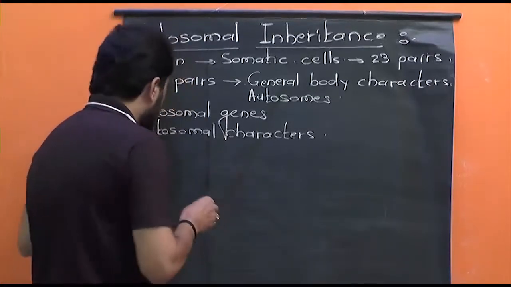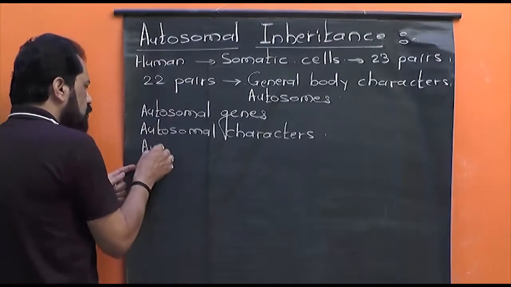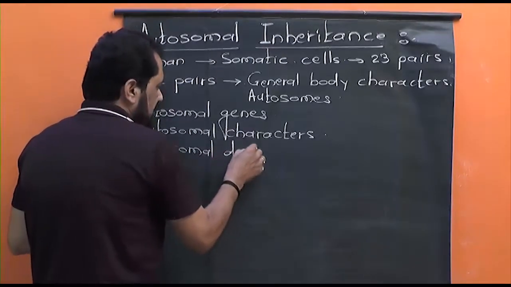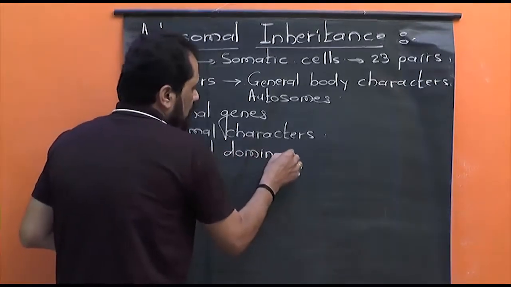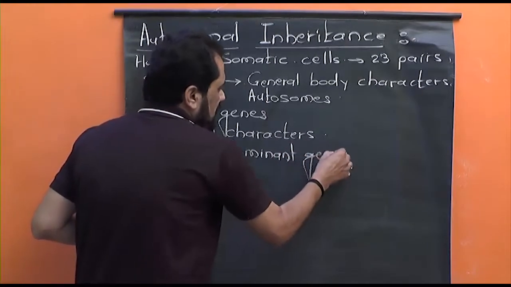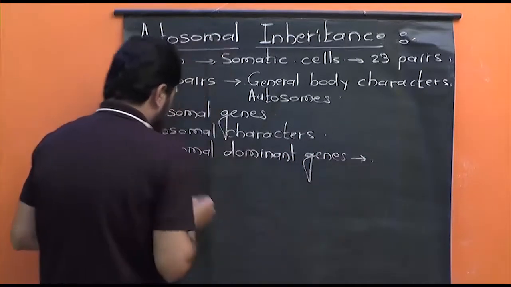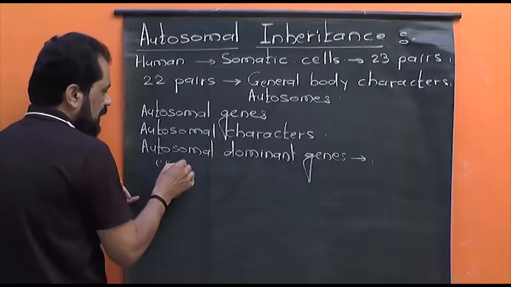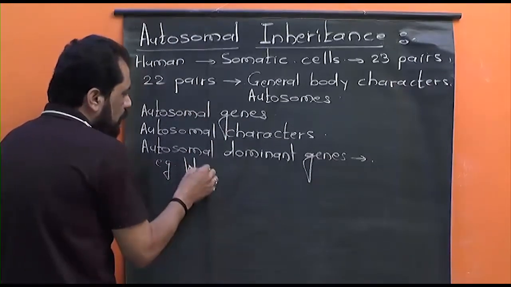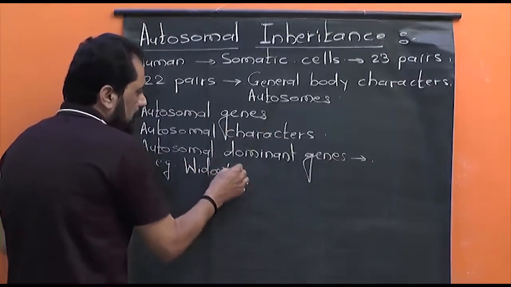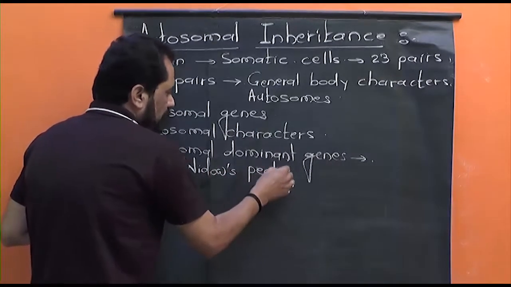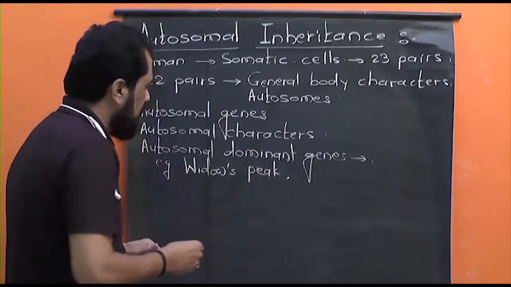Let me tell you an example. Suppose autosomal dominant genes are responsible to control some traits like widow's peak, about which we are going to talk very soon.